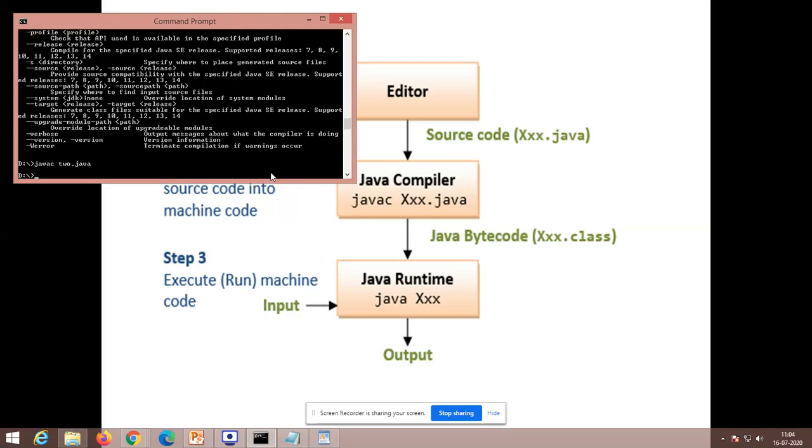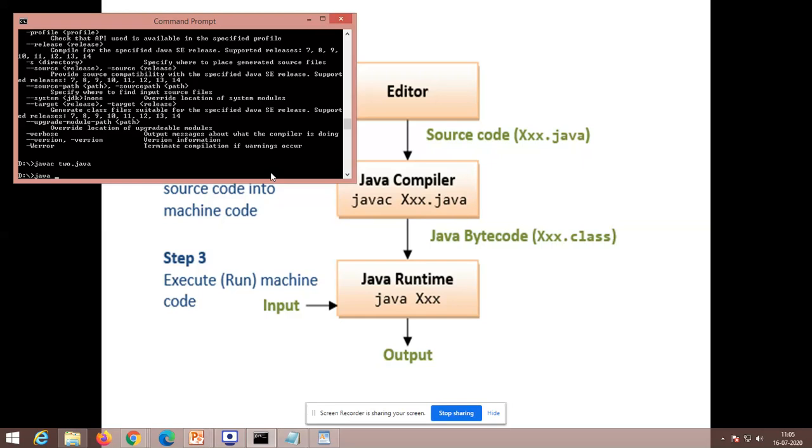what is the second step? Java, the corresponding class name. In this place I want to give an explanation. Class name and file name both must be equal, right? You can compile javac filename.java, any name. For example, instead of saving this file as 2.java, I have saved it as 3.java.